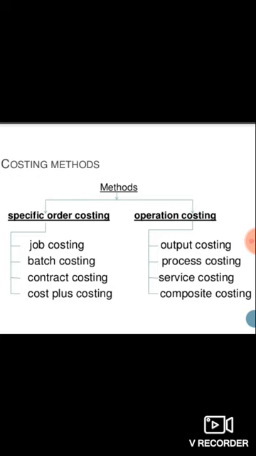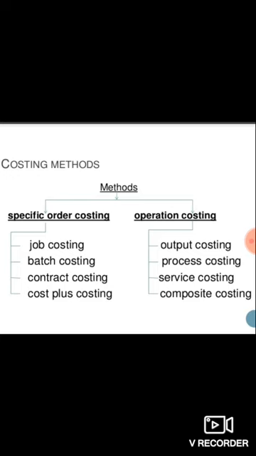The best example for contract costing is construction work, like buildings, bridges, and other irrigation projects. Those are job costs, but they are spread over a long time, so there contract costing is used.